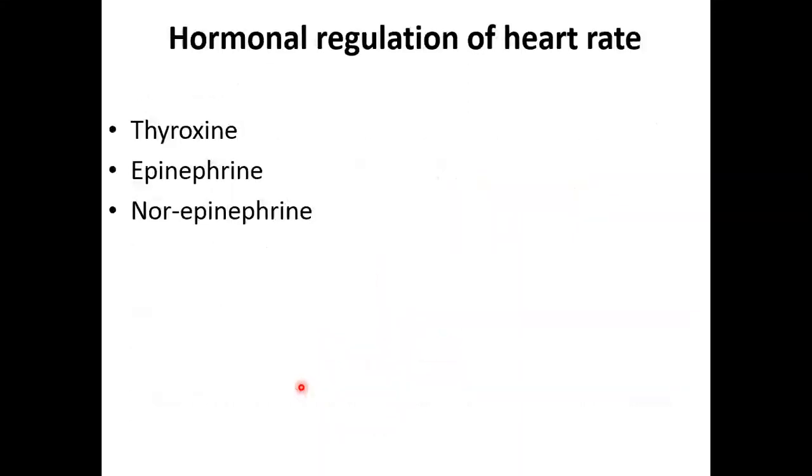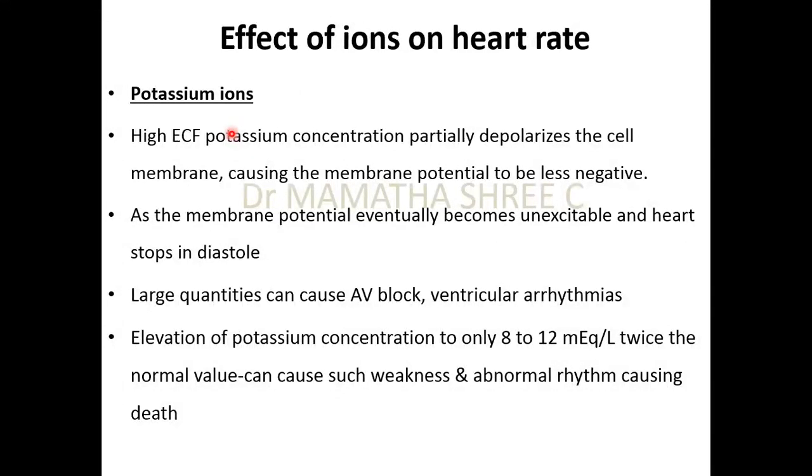So again, there can be some hormonal regulation also. You know that the epinephrine or norepinephrine which are released from the adrenal glands are also going to increase the heart rate because they are the ones which are acting through sympathetics, of course. Along with that, there is thyroxine specifically, which is also going to affect the SA node directly to increase the heart rate. Now, there are a few ions also which are of very much importance, which can control the heart rate because we know that the SA nodal excitability is under the control of calcium ions and potassium and sodium ions.